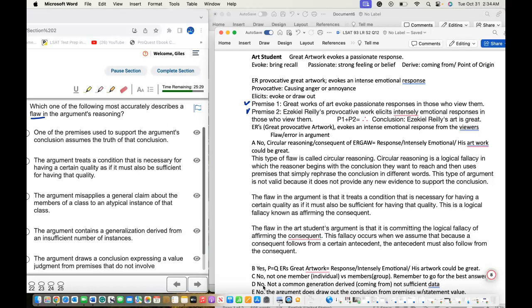Basically, just because you get an emotional response doesn't really make your artwork great. It's considered circular reasoning or a consequent, an ad hominem logical fallacy. So let's see if we can remove that here.